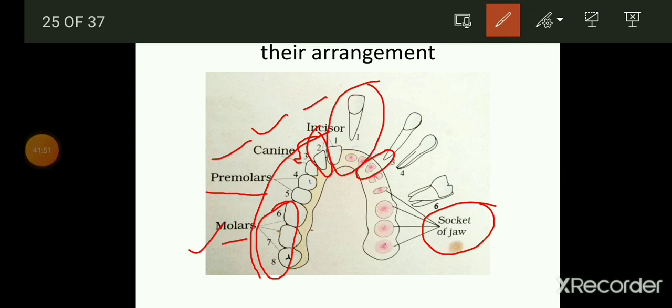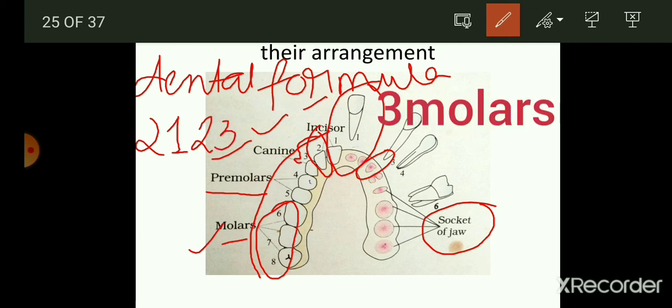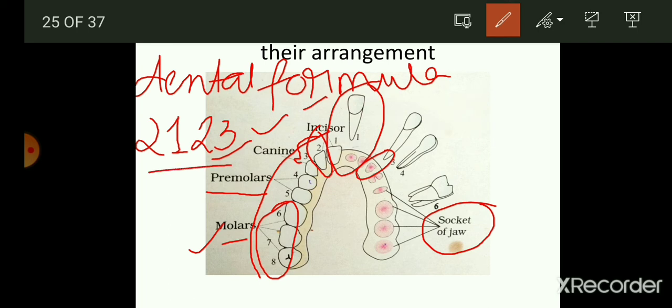The dental formula for the human being is 2 1 2 3. The first 2 represents the incisors, because we have 2 incisors. Thereafter we have 1, that is the canine, and thereafter 2 premolars, and at the last we have 3 molars. This is the dental formula, and it represents the upper jaw, and the same number of teeth are present on the lower jaw also. So this is the dental formula for the human being: 2 1 2 3.